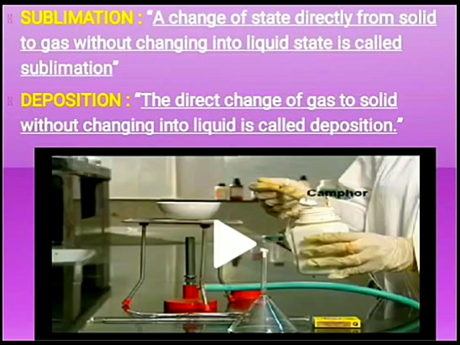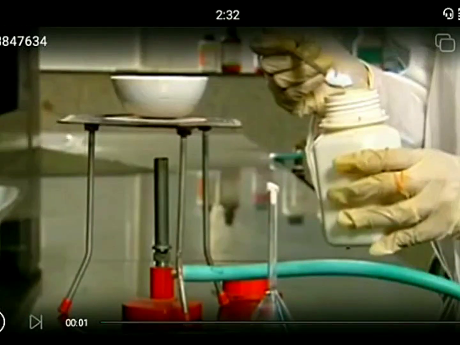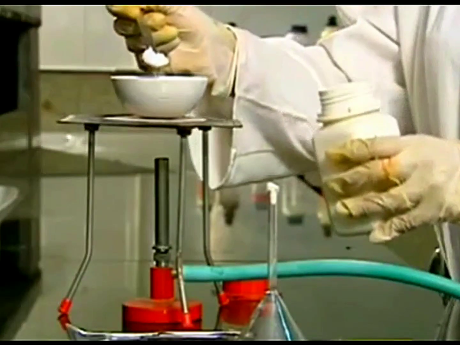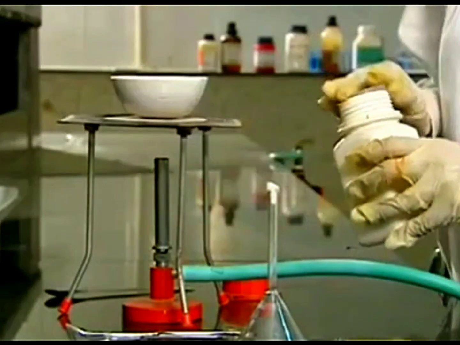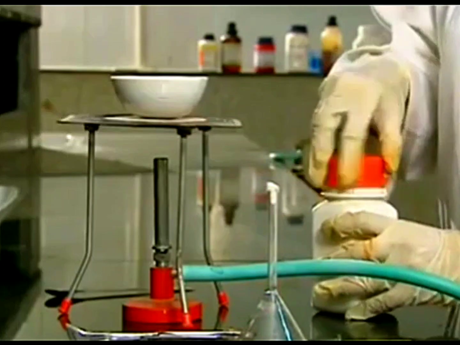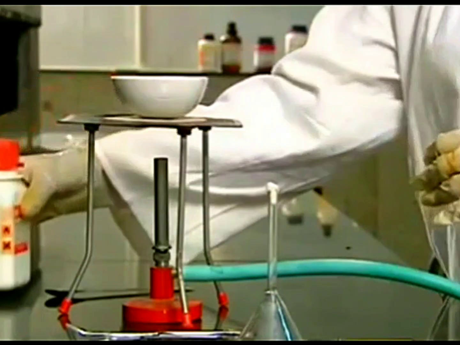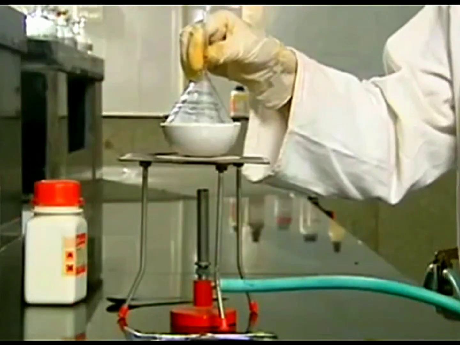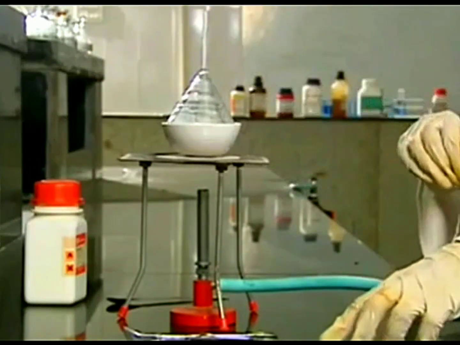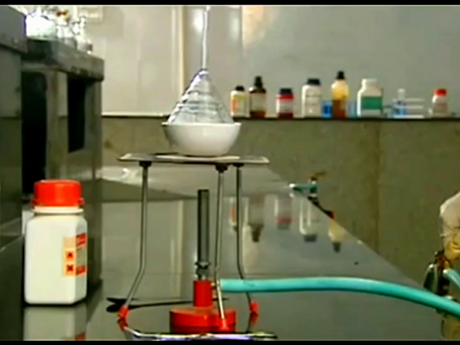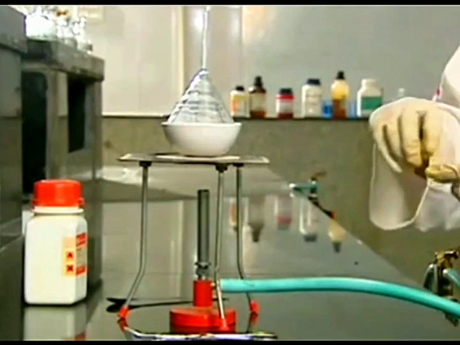So friends, as we will start heating the camphor by putting it in a china dish and also putting an inverted funnel over it, you will find that camphor or ammonium chloride converts directly from solid to gaseous state.